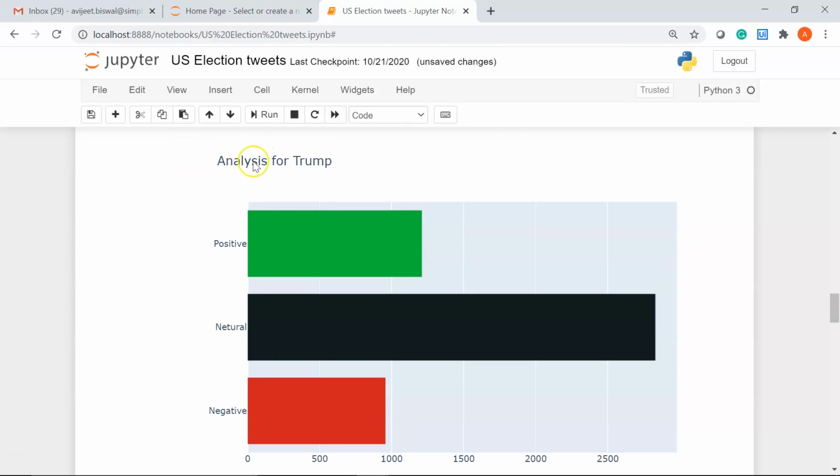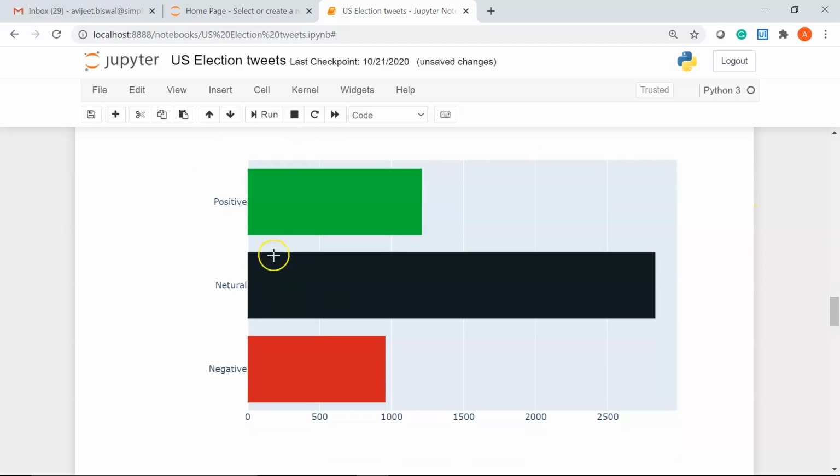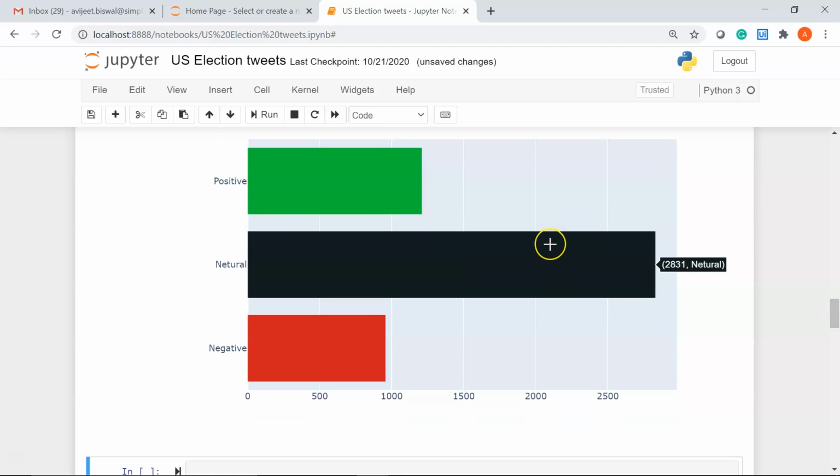On the top you can see the title of the plot, which is Analysis for Trump, and as per the tweets it has classified them as positive, neutral or negative. If I hover over, you can see there were 2,831 neutral tweets, 1,211 positive tweets, and similarly there were 958 negative tweets for Donald Trump.